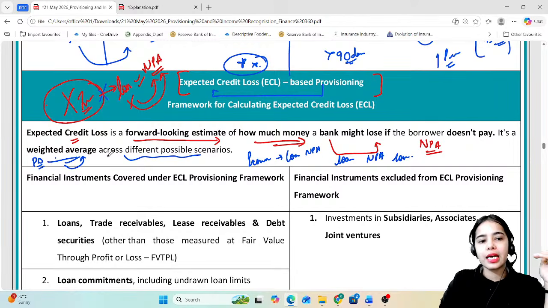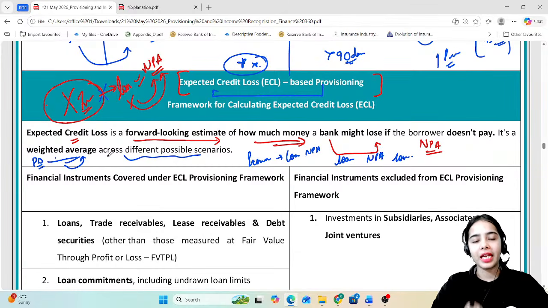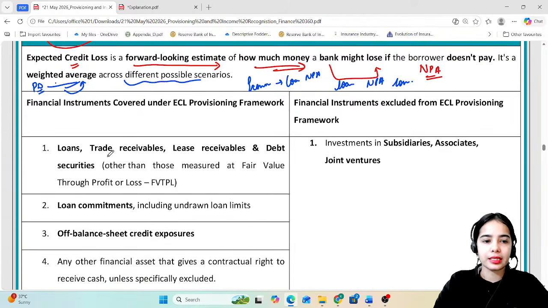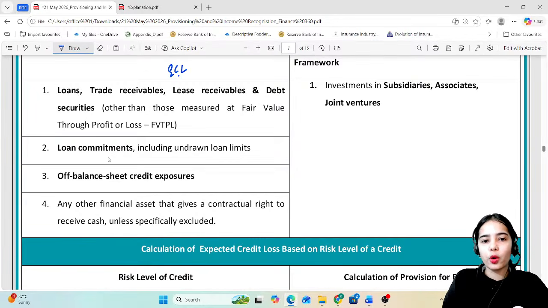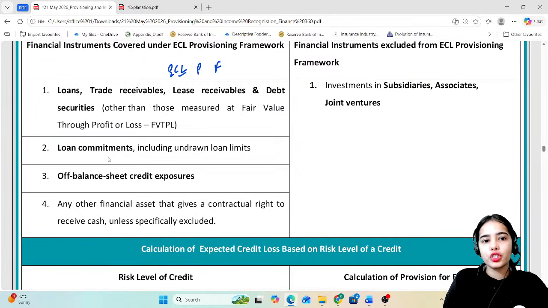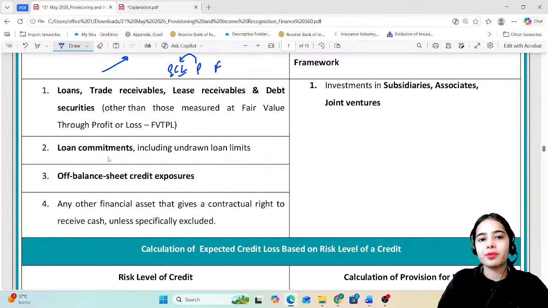Okay, so this is the idea: expected credit loss is a forward looking estimate before the loss has happened, before the loan has become NPA. Before that only, the provisions are increased and the expected loss is recognized. This is the idea. Now, financial instruments that are covered under the expected credit loss provisioning framework. So which instruments are covered under the ECL provisioning framework, that the provisions have to be maintained on the basis of the expected loss, not when the loss has been incurred.